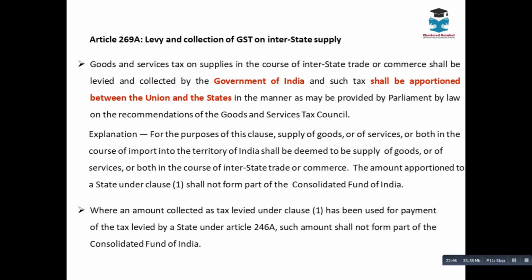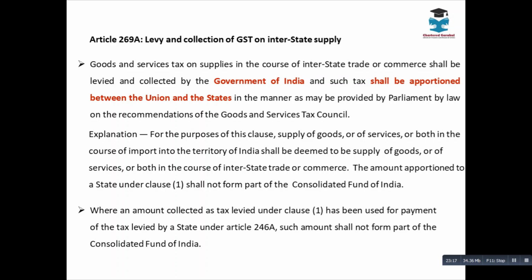Goods and service tax on supply in the course of interstate trade or commerce shall be levied and collected by the central government, that is the Government of India. Next, such tax shall be apportioned between the Union and the states in the manner provided by Parliament by law on the recommendation of the Goods and Services Tax Council. There are two parts in this clause. Number one, the central government can levy taxes on interstate supply.